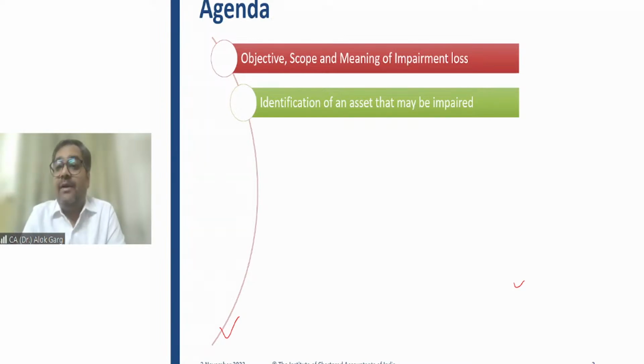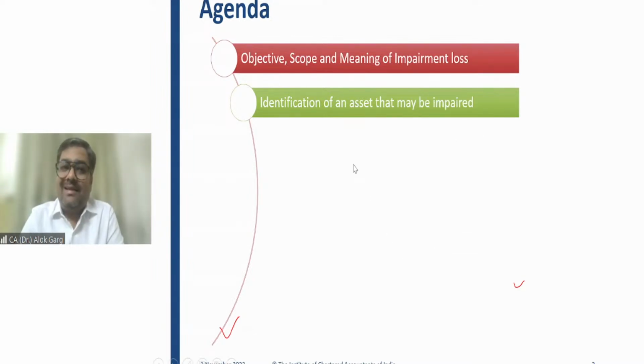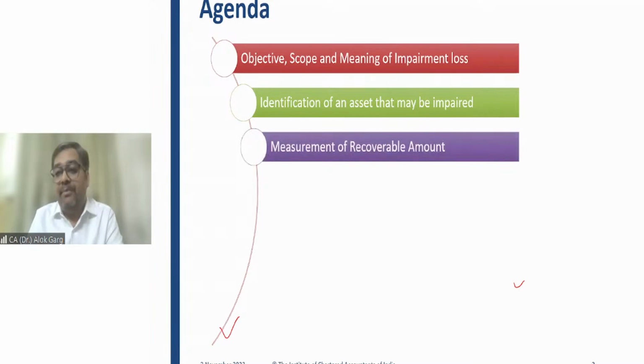Do we need to engage the valuer every reporting date and carry out this impairment exercise? Answer is no. That is why the standard says that before carrying out a detailed impairment exercise, you need to identify an asset that may be impaired. We'll talk about how to identify an asset that may be impaired.